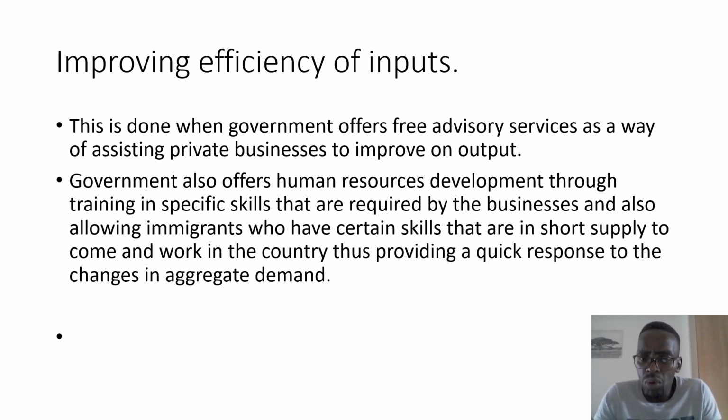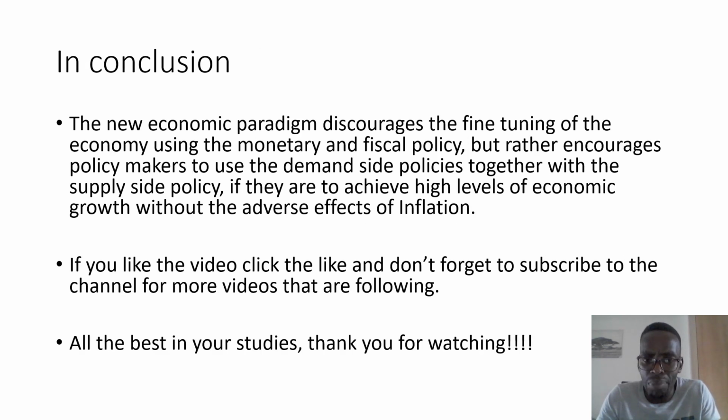Okay, government also offers human resource development through training in specific skills that are required by the businesses, and also allows immigrants who have certain skills that are in short supply to come and work in the country, thus providing a quick response to the changes in aggregate demand. So these are some of the measures that are put in place by government to try and support the increase in aggregate supply.